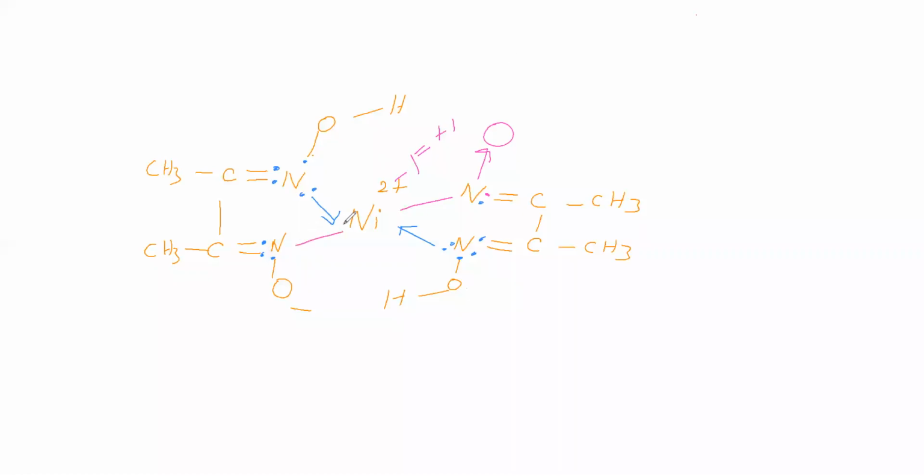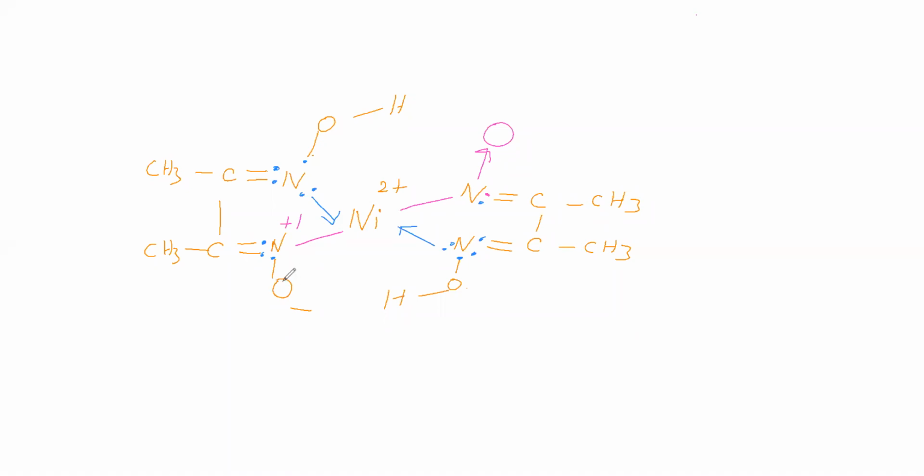So nickel has gained one electron, so we will give formal charge -1. Therefore the total is 0. For nitrogen, we have to give formal charge +1 because of loss. Since the charge on nickel is 0, we are not mentioning anything over nickel. So now this is having +1 charge, this is having -1 charge.